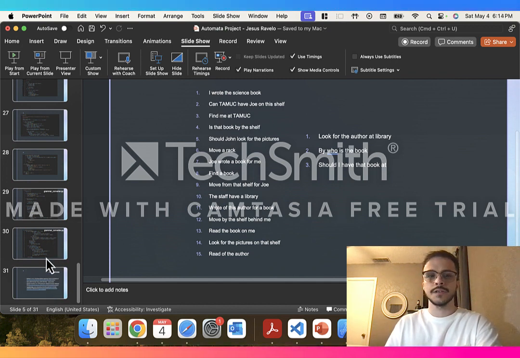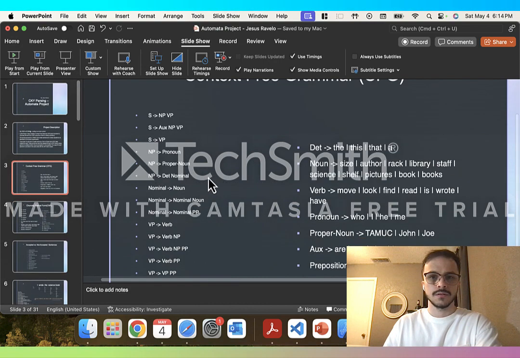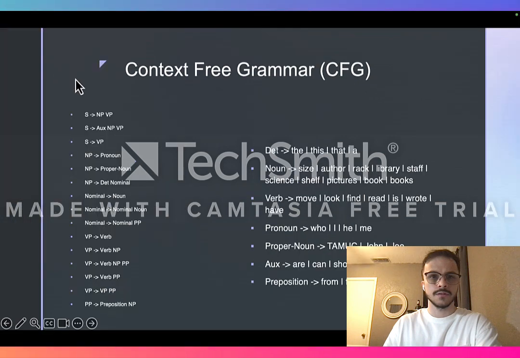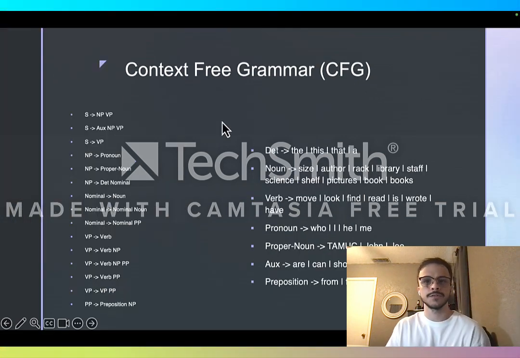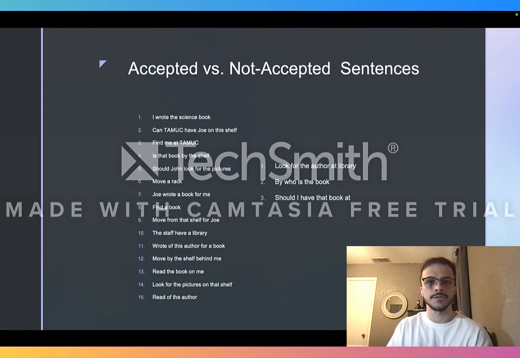This is the CFG we had converted to CNF. Let me take a look. You can come back here. We had converted from CFG to CNF. And then these are my 15 valid sentences, 3 invalid sentences. I went through most of them in our demo of the code.